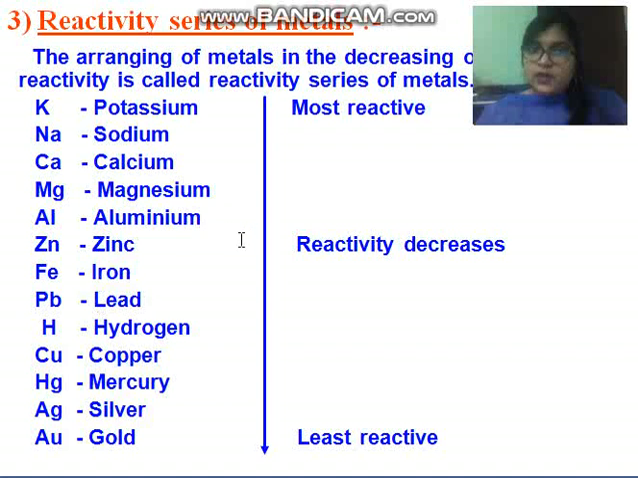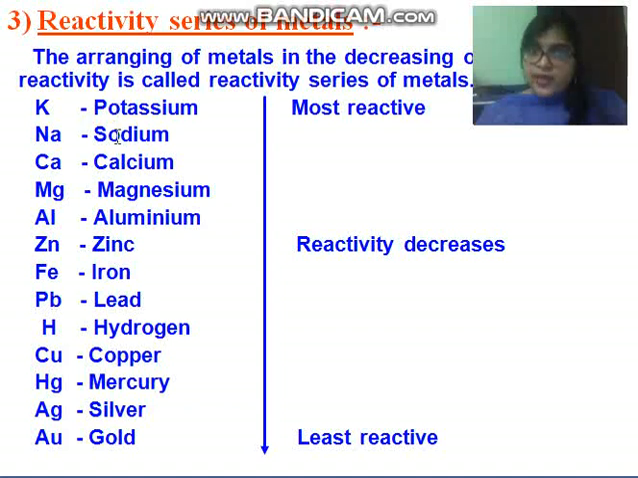Suppose I have taken sodium sulfate and I am treating it with iron, then again sodium is able to displace iron from its salt solution. Why? Because you can see that the elements present at the top are more reactive, and those present below are less reactive. So a more reactive metal can displace a less reactive metal from its salt solution. This is your displacement reaction. You have to learn this, children.